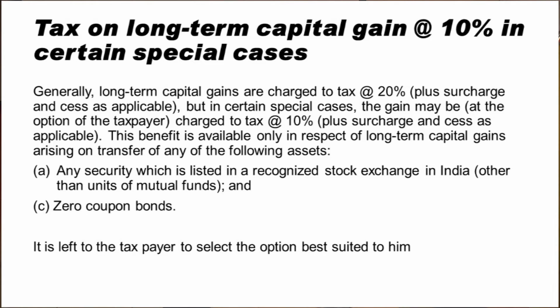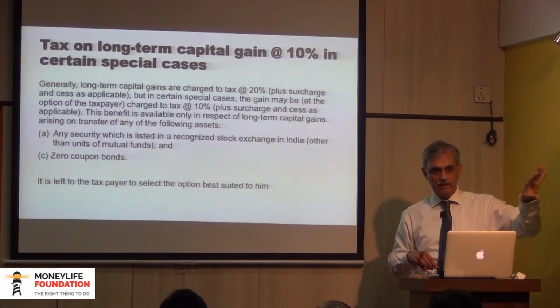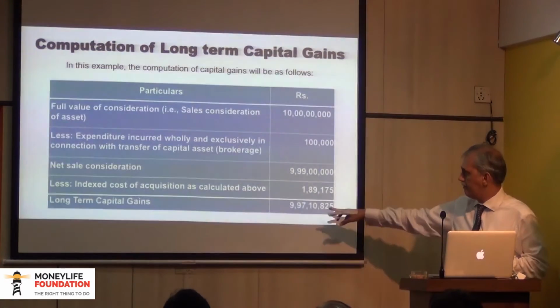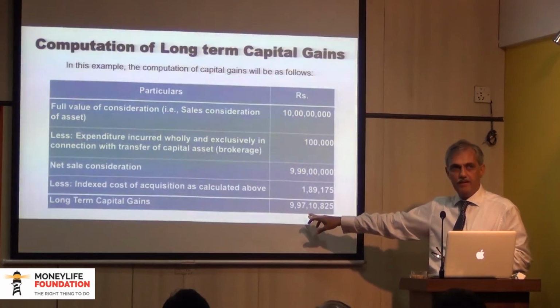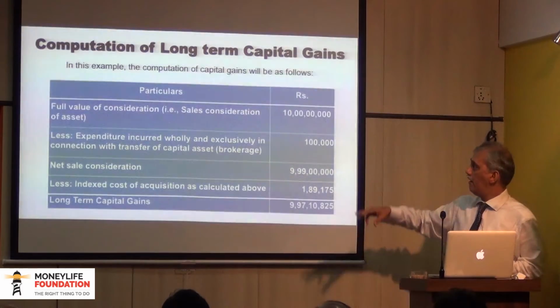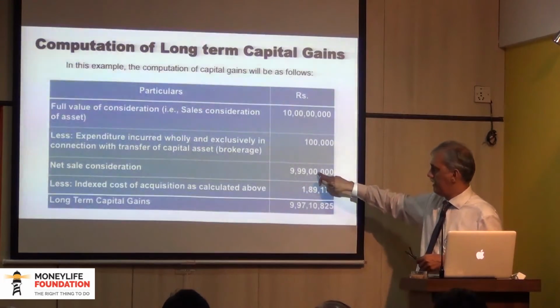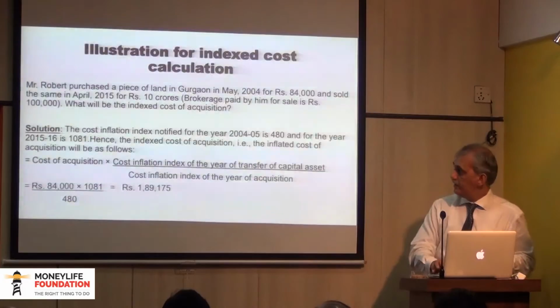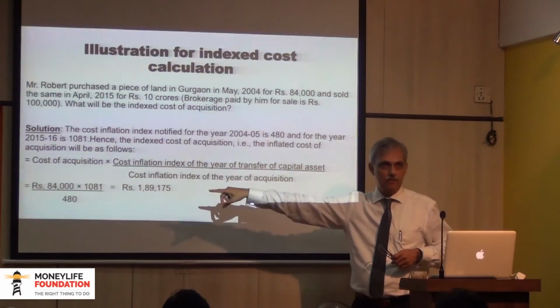But if you do that, the capital gains has to be calculated without taking the benefit of indexation. So, take this example: you have an option of paying 20% on this, or paying on 9 crore 99 lakh minus the original cost of 84,000.